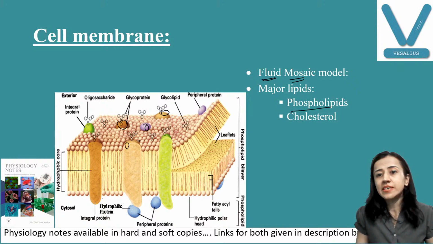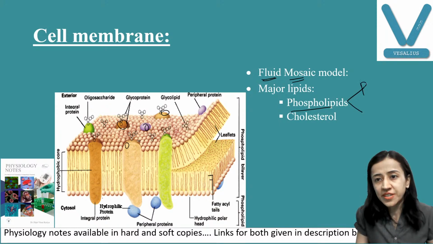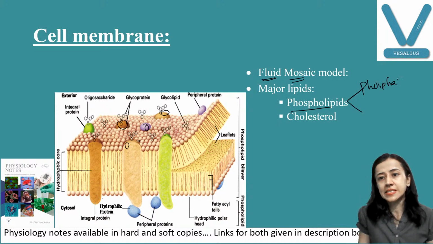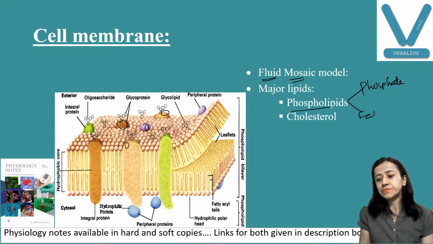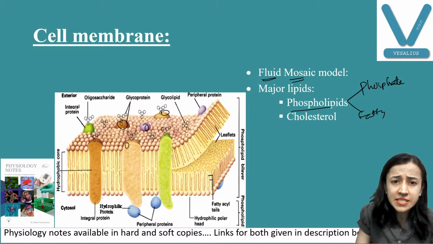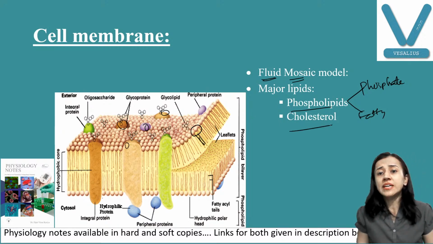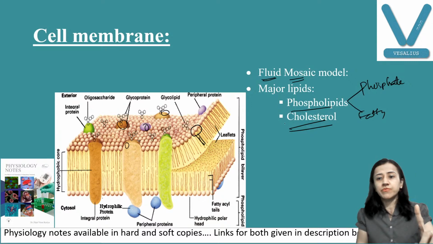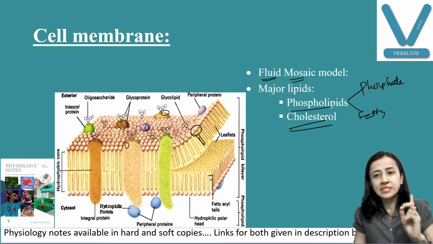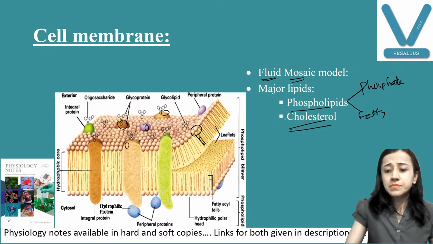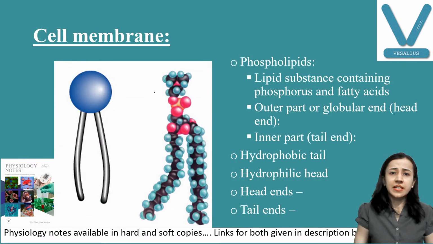It has two parts, phosphate and fatty acid. You can see here, this is your phosphate part and these are fatty acids part. We will discuss in detail. And the other important lipid is cholesterol. First, you remember which lipids are present in cell membrane? Phospholipids and cholesterol.